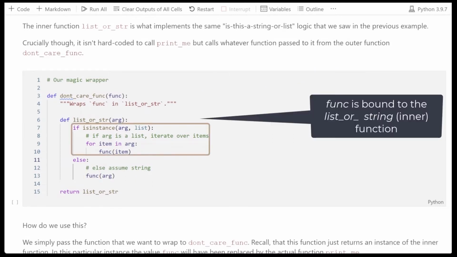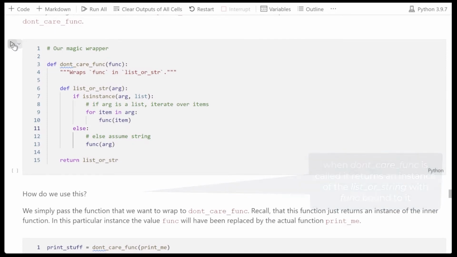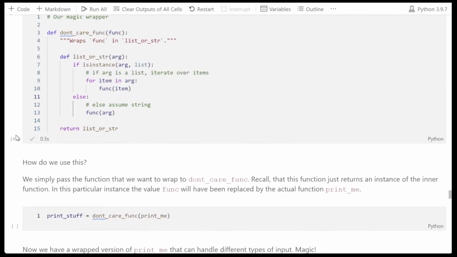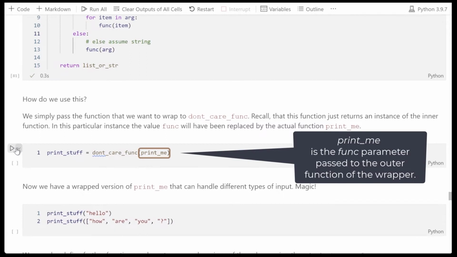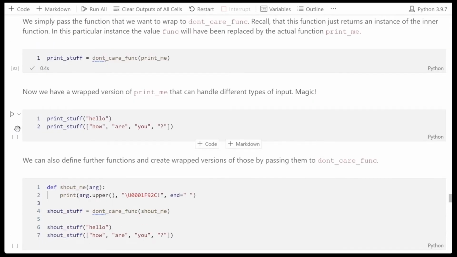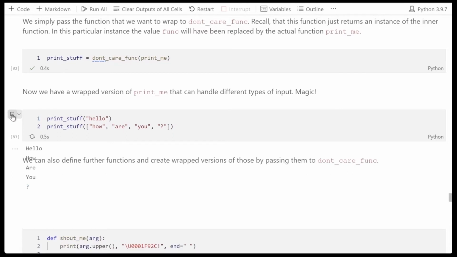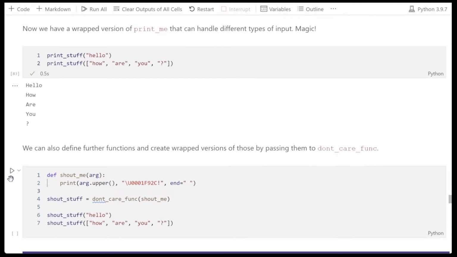And if you notice, the inner function is testing the type of argument that's passed. If it's a list, it will iterate over each item and call the function on each item. If it's a string, it will just execute it as normal. So we can use our wrapper, and we can pass it our original printMe function to create a wrapped function. And this returns the version of the inner function that calls, rather than func, calls printMe. Does it work? It seems to support both strings and lists, as we might have expected.